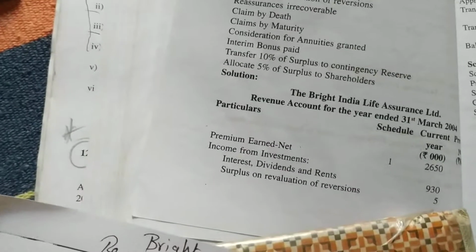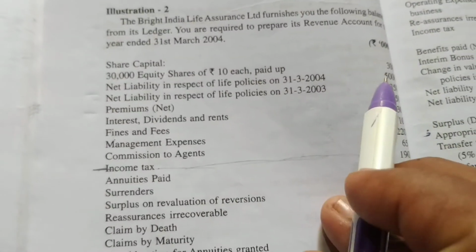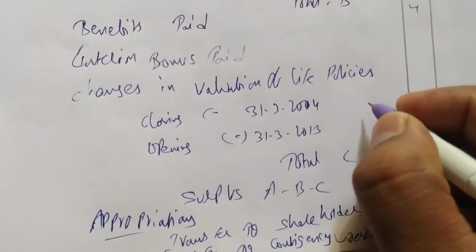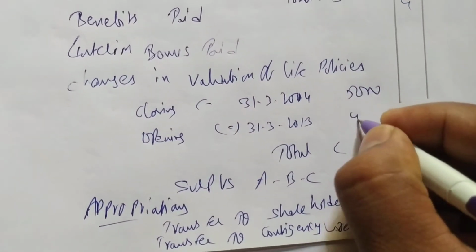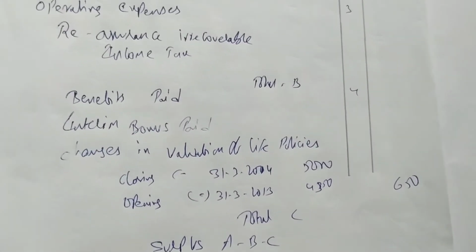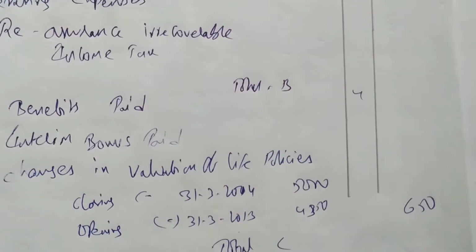Okay, so we'll start solving the solution. First item we are having here in the question, net policies, opening and closing, we are having 5,500 and 5,000 and 4,350. So we have to write here 5,000 minus 4,350. So we get 650. The first thing which is given that we have written, that is changes in life policies. From closing you deduct opening, we are getting 650.